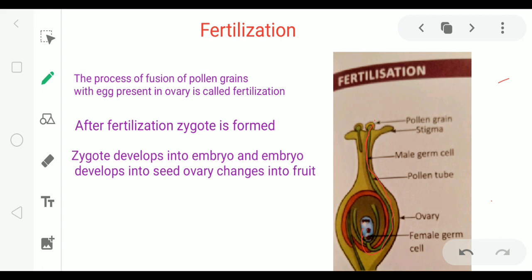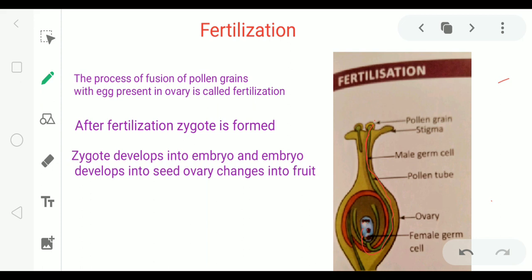So pollen grains join with the egg present in the ovary. This process is called fertilization. The process of fusion of pollen grains with egg present in ovary is called fertilization.